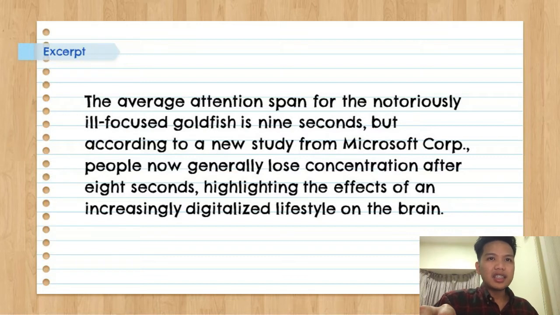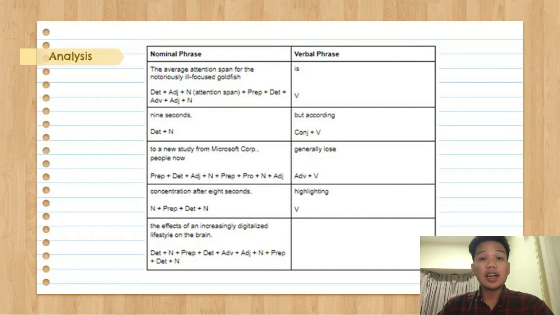The average attention span for the notoriously ill-focused goldfish is 9 seconds. But according to a new study from Microsoft Corporation, people now generally lose concentration after 8 seconds, highlighting the effects of an increasingly digitalized lifestyle on the brain. So, for the excerpt just now, this is the analysis that we have obtained.